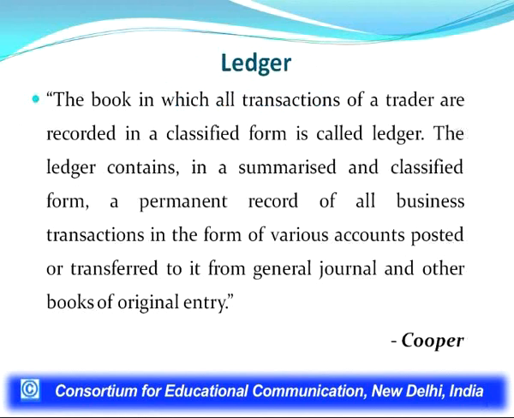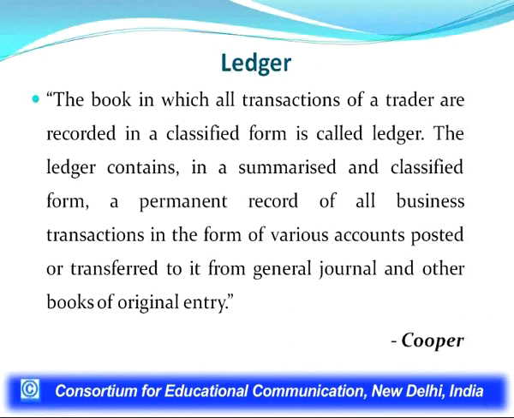After this first step, we have to go into the second step, or the second important accounting book, known as the ledger. Ledger is defined by Cooper: the book in which all transactions of a trader are recorded in a classified form is called ledger. The ledger contains in a summarized and classified form a permanent record of all business transactions in the form of various accounts posted or transferred to it from the general journal and other books of original entry.